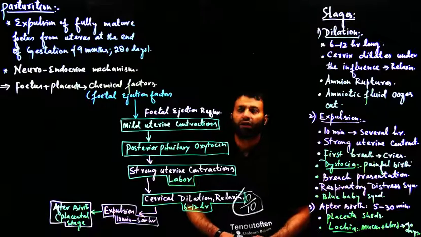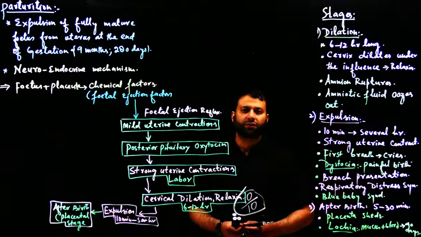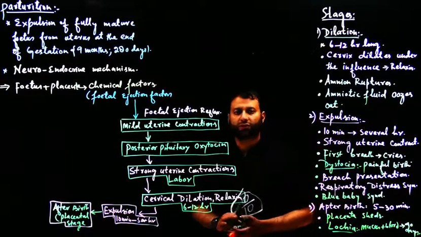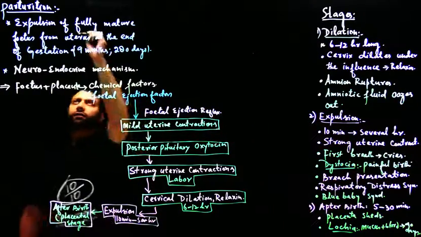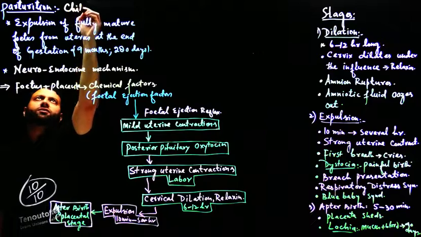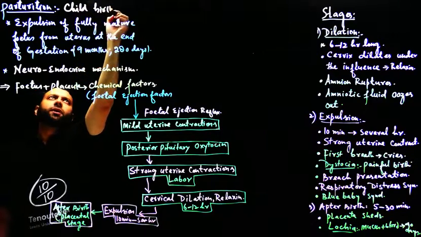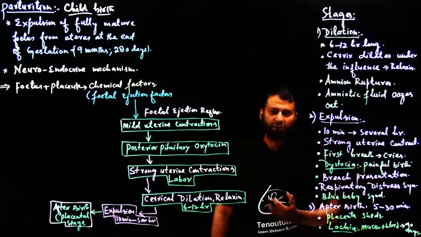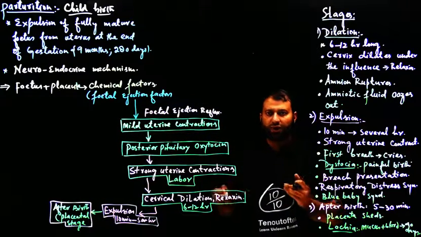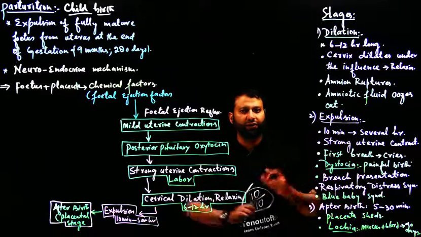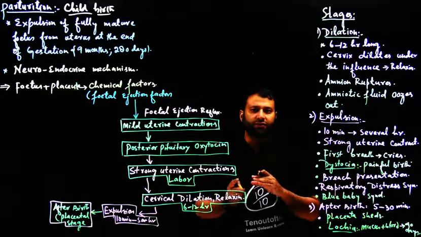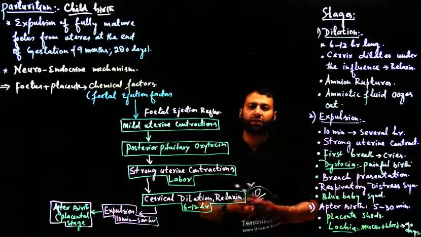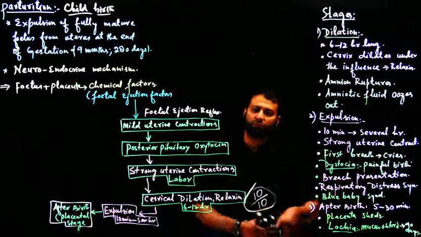Hello friends, in this video lecture we'll be discussing a very important process of human reproduction, that is parturition or childbirth. So when the fetus is fully developed, all the organs on every part of the body are completely developed, and the period of pregnancy, the period of gestation, is over, then what happens? The baby comes out of the womb of the mother.